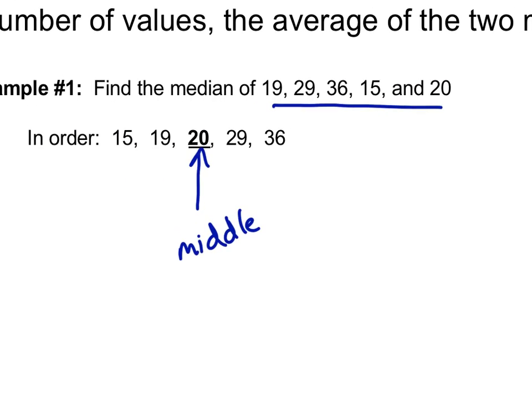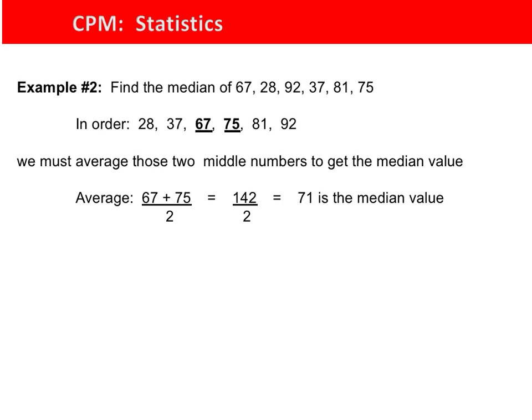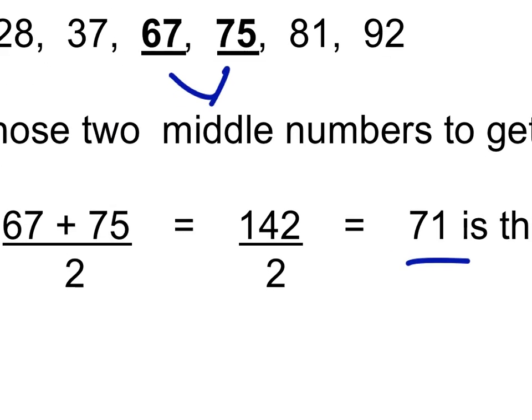So this works really nicely if you have an odd number of values, because one of the values is the exact middle spot. What if you have an even number of values? What do we do in that case? Like this next example. We have 6 values here, and so there's not really a middle value, right? Both of these are equally the middle of this array of values. So you have to average the 2 middle numbers if you have an even number. So the average of 67 and 75 is 71. So the exact middle here is 71. That's what would squeeze in between those 2 middle values.